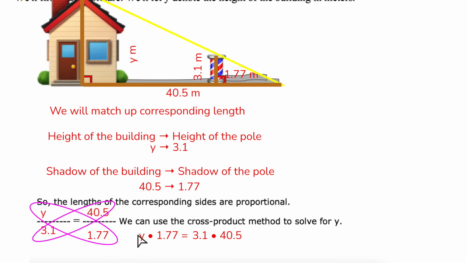So when I multiply these, they just get squished together, right? Because I can't really do these yet. But I can multiply 3.1 and 40.5. I get 125.55. Don't do any rounding yet. We don't want to round. We're not rounding until we get to the very, very end.